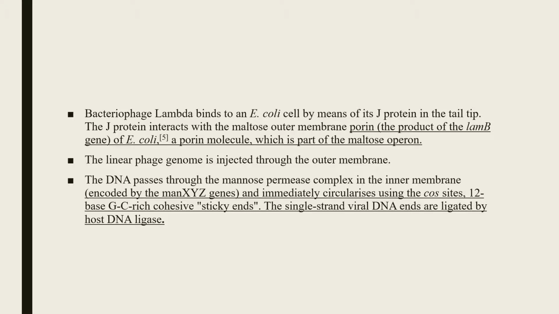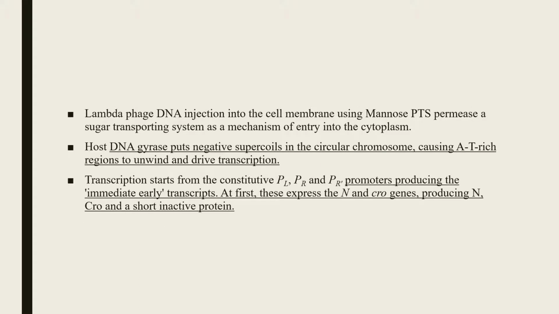Bacteriophage lambda binds to E. coli by means of the J protein present in the tail tip, which can insert itself into the host. The J protein interacts with the maltose outer membrane porin, a molecule which is a part of the maltose operon. The linear phage genome is injected through the outer membrane. The DNA passes through the mannose permease complex in the inner membrane and immediately circularizes. Lambda phage DNA injection into the cell uses mannose PTS permease, a sugar transporting system, which is a mechanism of entry into the cytoplasm.